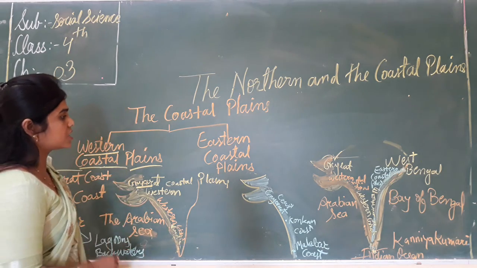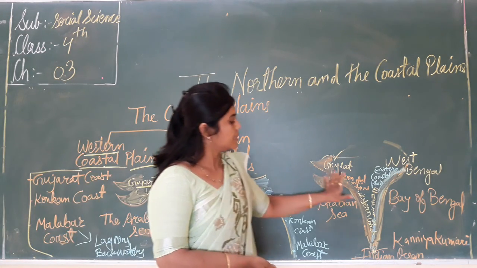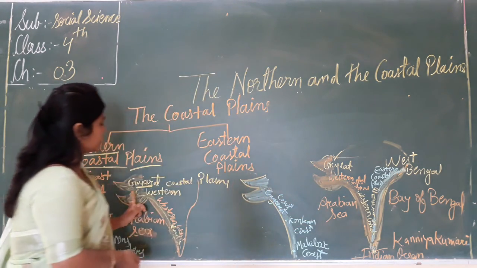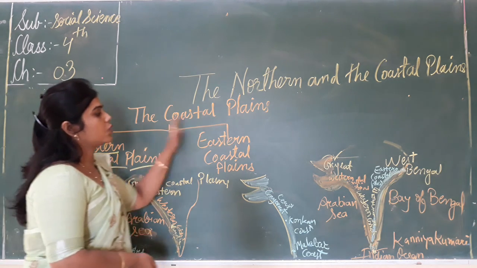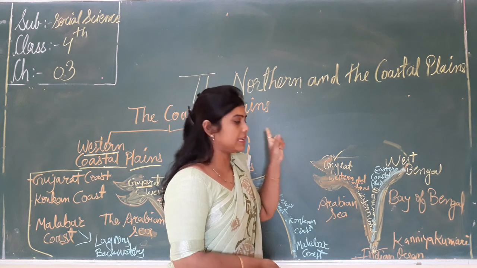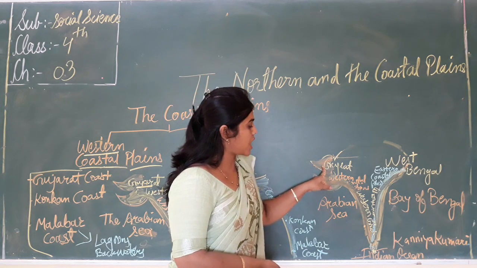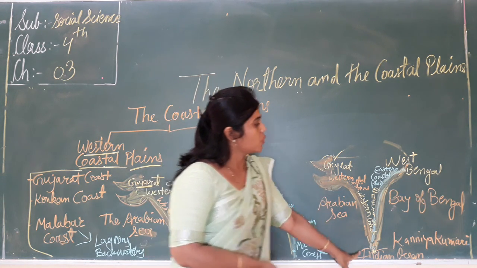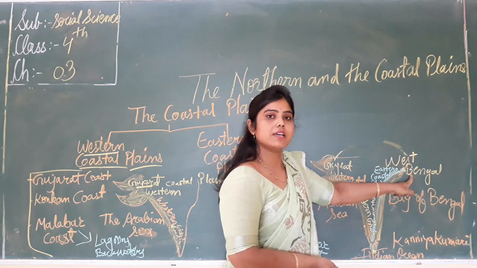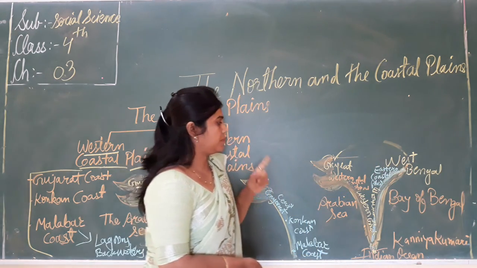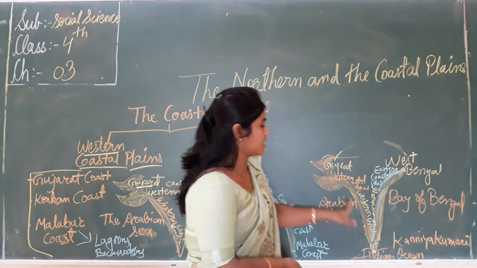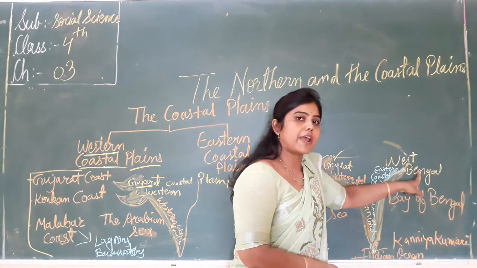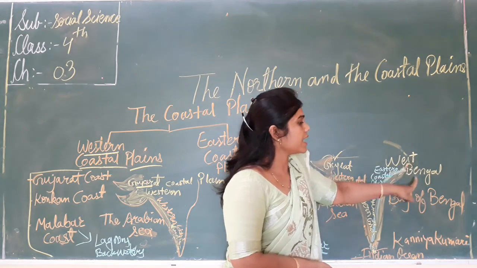These are the western coastal plains. And these coastal plains, ये जो coastal plains है, are stretched from Gujarat in the west to West Bengal in the east.